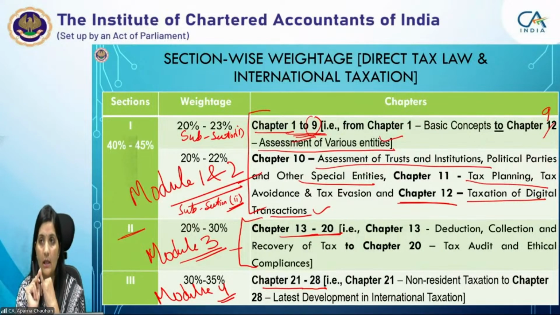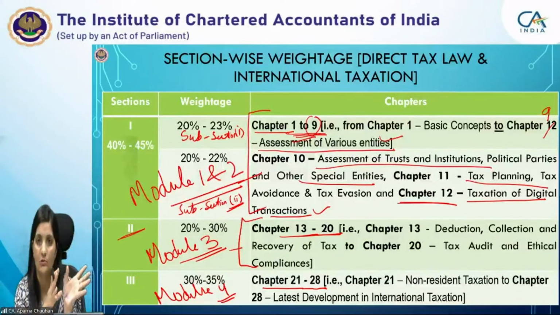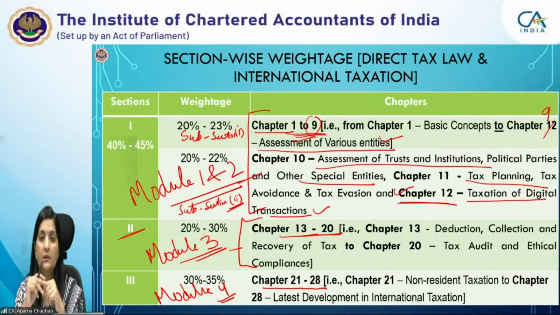Now, with the Finance (No. 2) Act, they have abolished equalization levy 2. What was equalization levy 2? It was applicable on the supply of services, so they have removed that. Equalization levy 1, as of now, is on advertisement services only, at 6%. So that would be relevant for you for the May 25 attempt, right? So it is covered in chapter 12.